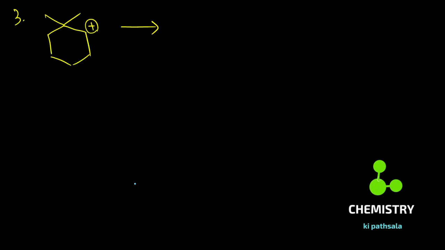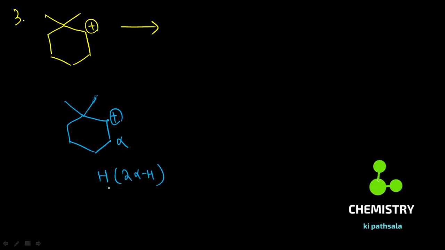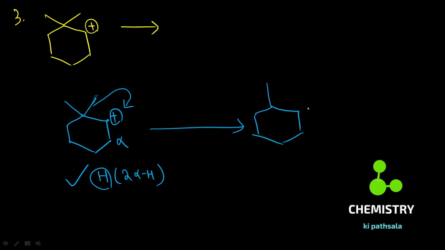Coming to the third question. So this is the question. Here you find alpha hydrogens, meaning this carbocation is stabilized by 2 alpha hydrogens, so there is hyperconjugation. But let's say I shift the methyl group here. What happens in this case? There is formation of a new carbocation here.